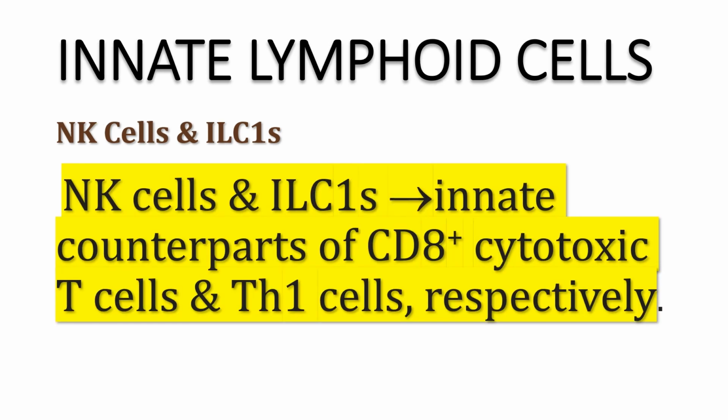And as I said in the first video about innate lymphoid cells, natural killer cells and innate lymphoid cells type 1 are considered the innate counterparts of CD8 positive cytotoxic T cells and T helper 1 cells respectively. So natural killer cells represent the innate counterpart of CD8 positive cytotoxic T cells, and innate lymphoid cell type 1 is the innate counterpart of T helper 1 cells.